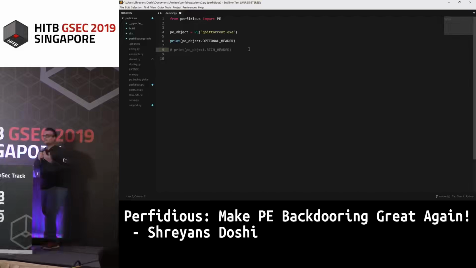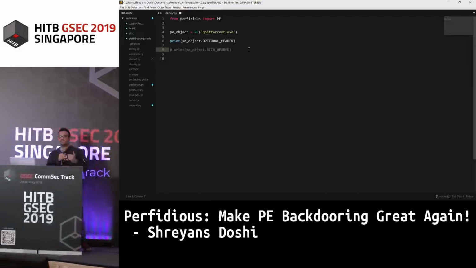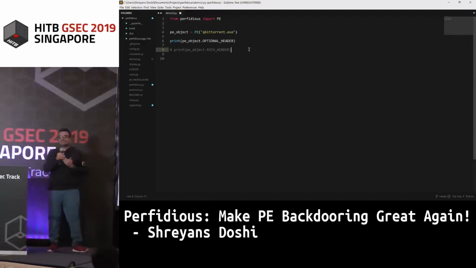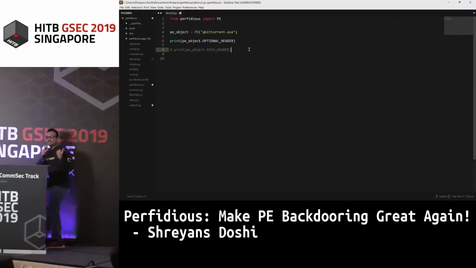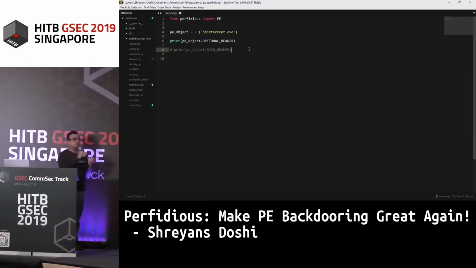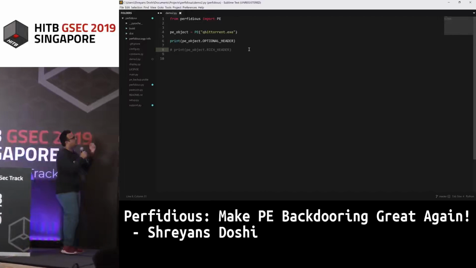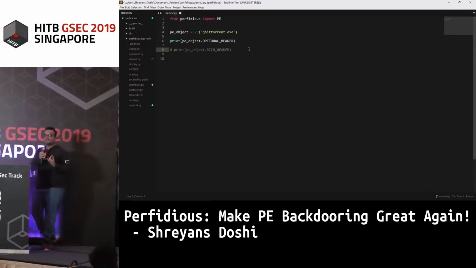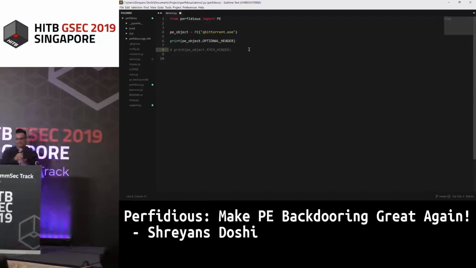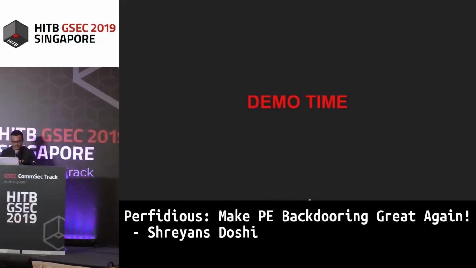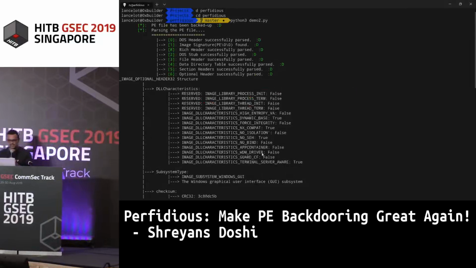The first time Perfidious runs, with the first call to the class PE, it automatically parses the entire PE file and makes all the necessary class structures that are needed in order to perform any operations that you want. After that, you can just call the particular object that is present inside the PE file to print that. So when I say PE object.optional header, it will print the optional header that is present inside that particular PE file.